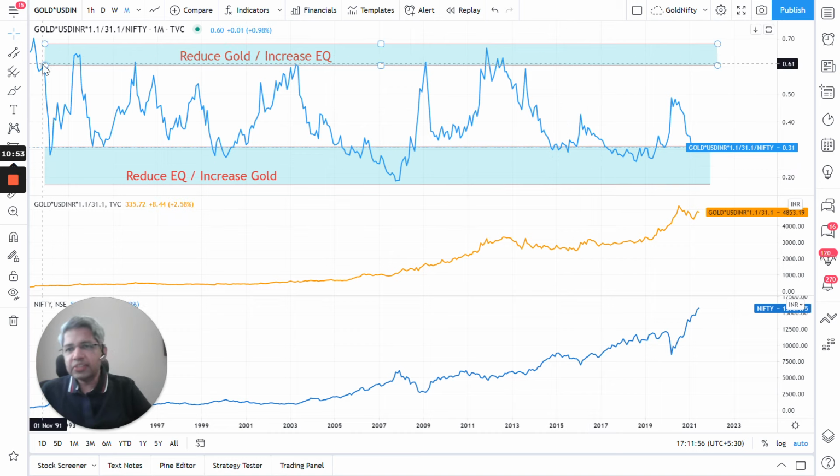So let's take this point. So this peak here is the Harshad Mehta peak, about mid 91. So Harshad Mehta peak is near the top. So the system here would have told you, here, it is in mid of 92.